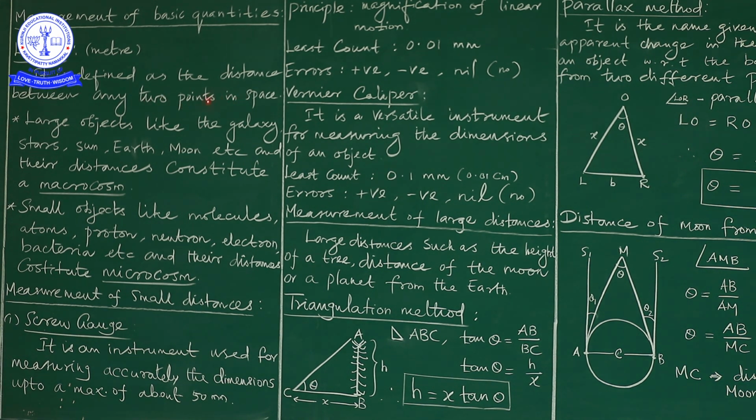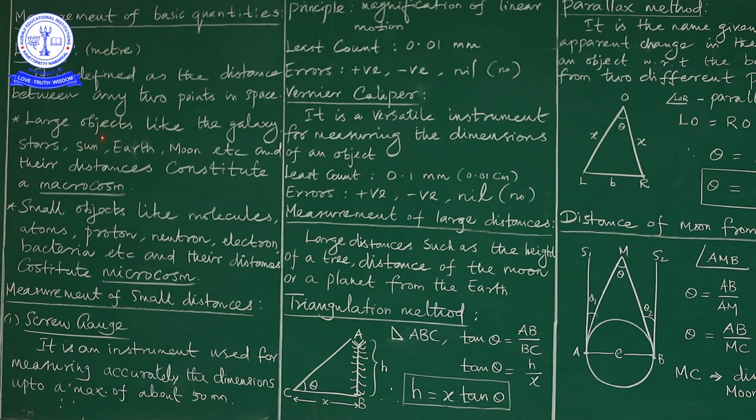Where are the places we are going to measure such quantities? Look here. We can call larger objects as well as smaller objects. In both cases we have to measure the length.